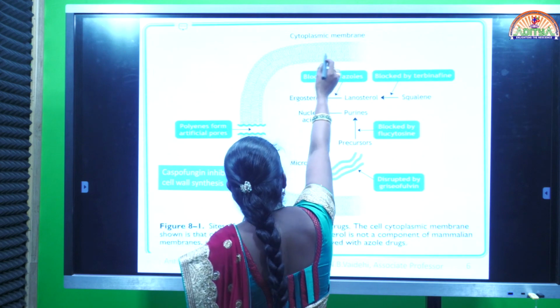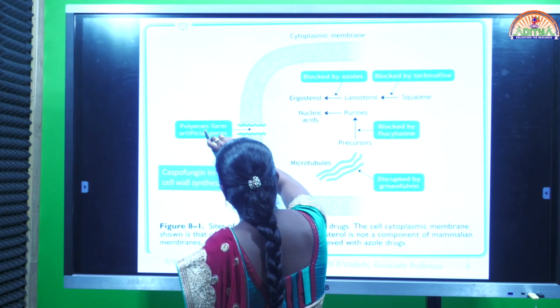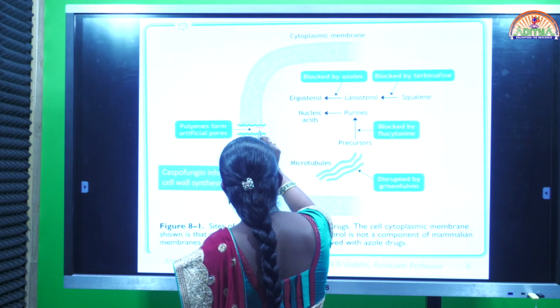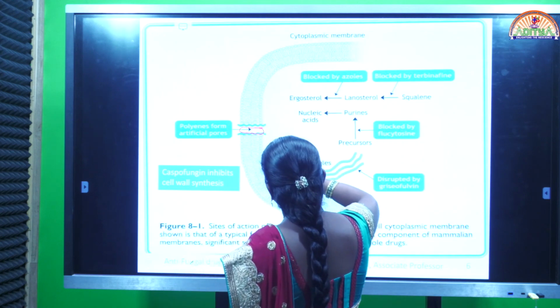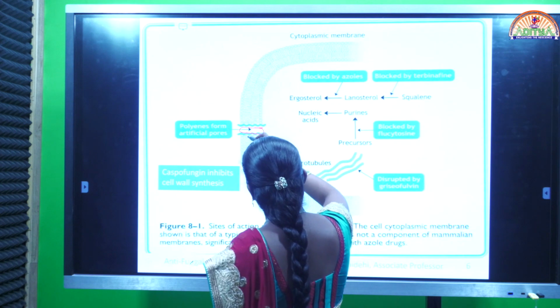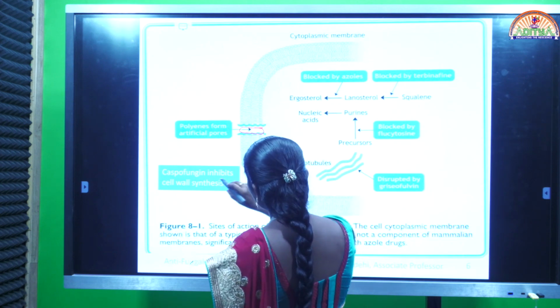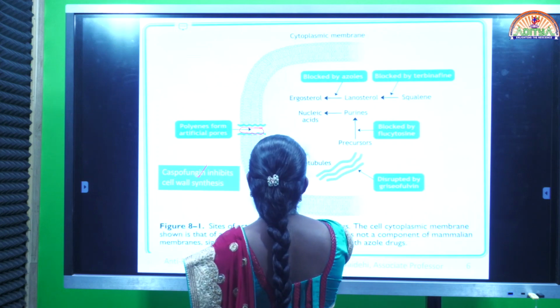Here is the cytoplasmic membrane of the fungi. There are drugs called polyenes. These polyene antifungal antibiotics create pores on the cell membrane. Because of this pore, it cannot maintain rigidity, and the essential components can leak out, and totally it loses integrity and rigidity. This is one way. Another category of drug is caspofungin, which can inhibit cell wall synthesis of the fungi.